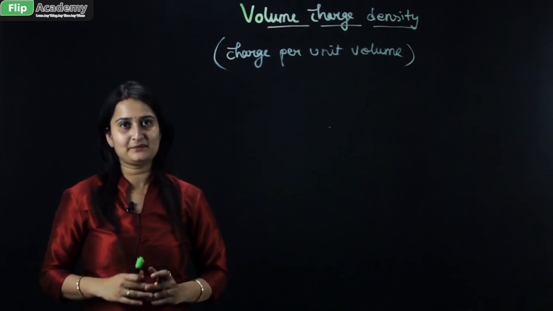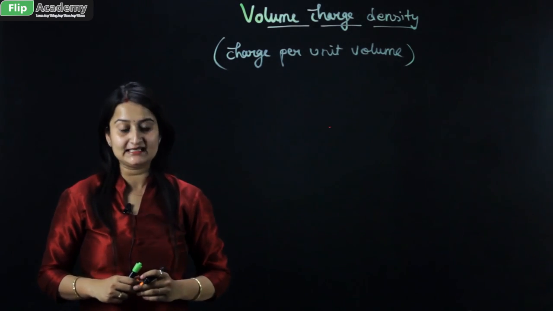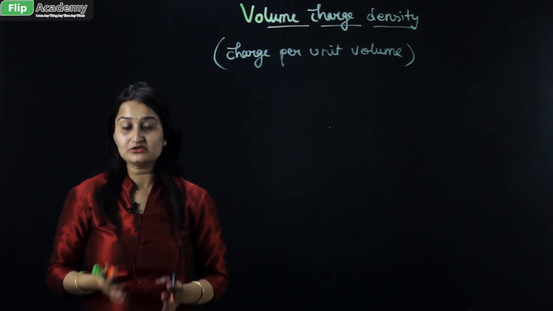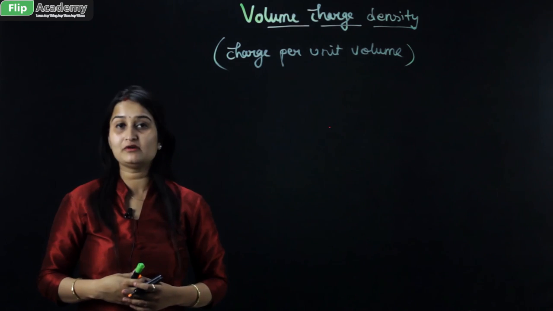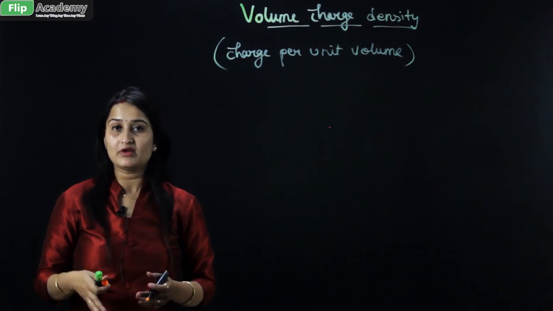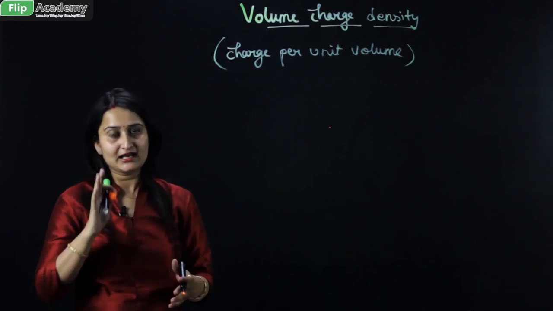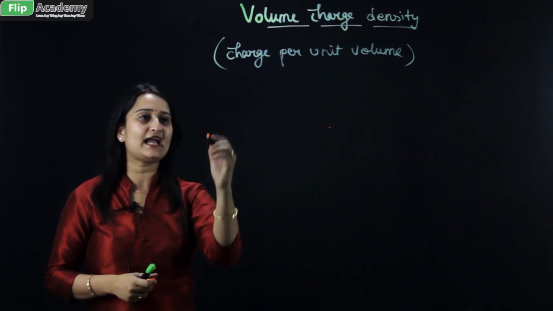Now comes the third part, that is volume charge density. In this condition, the charge is considered per unit volume. Now, how is the volume found? The volume is only calculated when there is length, breadth and height. Let me consider a cuboid in that condition.